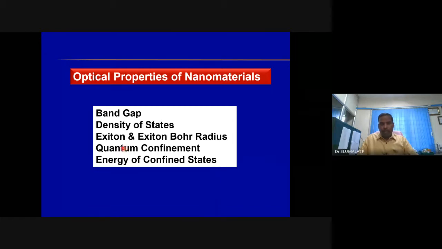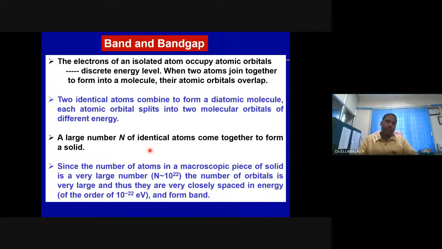Then closely connected terminologies: quantum confinement, or just confinement, or quantum size effect. And what is the energy of those confined levels? That is what we are going to see.